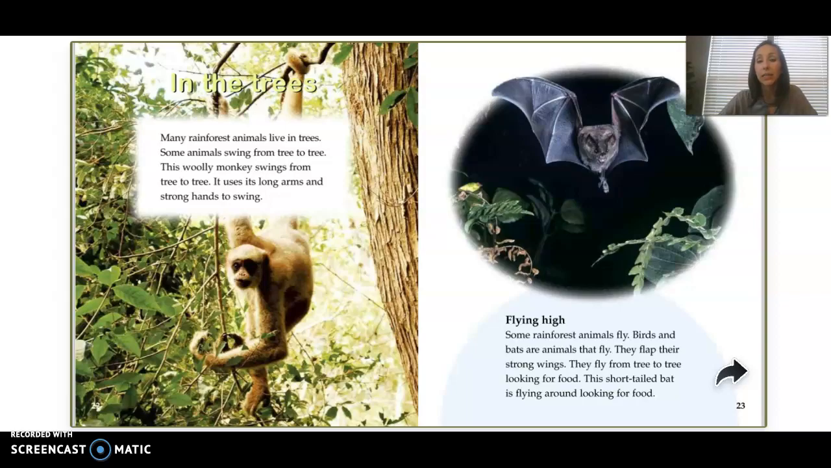Flying high. Some rainforest animals fly. Birds and bats are animals that fly. They flap their strong wings. They fly from tree to tree looking for food. The short-tailed bat is flying around looking for food.